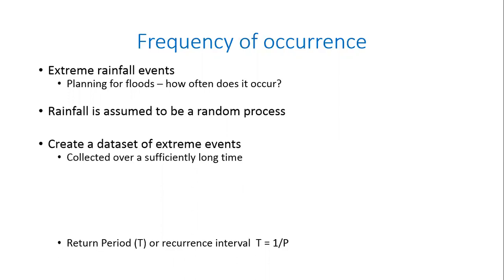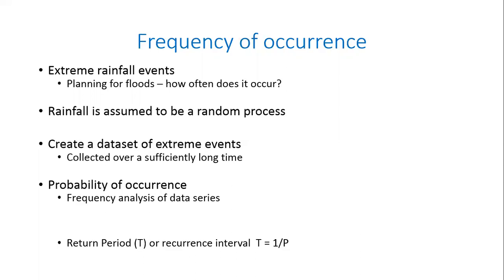People say "once in a blue moon," which means it is something that doesn't happen very frequently. All that is indicating is the likelihood of such an event happening. That is what this frequency, or the probability of occurrence, tells us. You can estimate the probability of occurrence using some kind of frequency analysis, assuming that you have a sufficiently long data set of what has happened in the past.